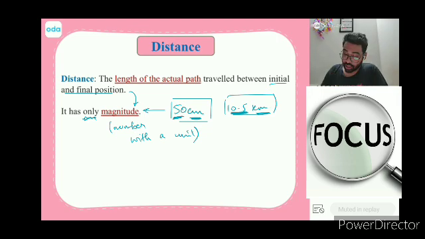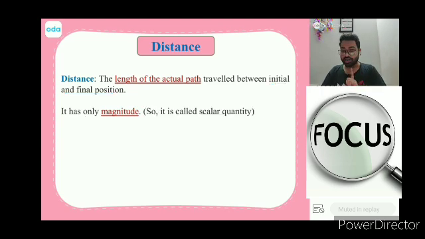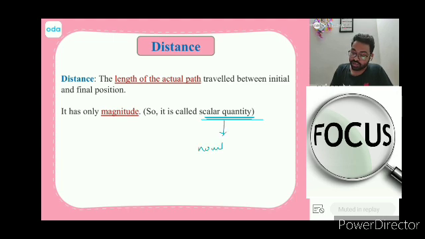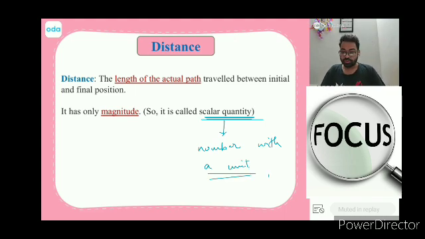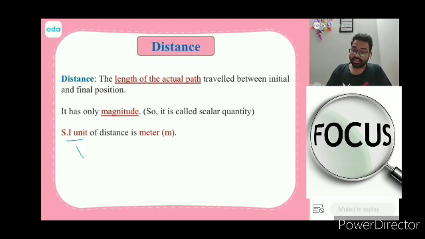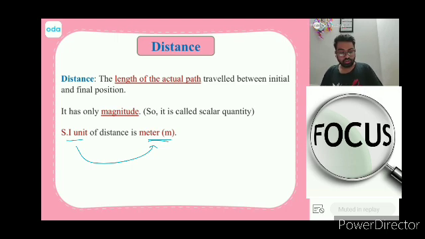And whichever quantity has only magnitude is called a scalar quantity. A scalar quantity means you are given a number with a unit. And the SI unit of distance is meter. So does everybody comprehend? Can I get a one that yes, sir, we do understand? If you have understood, press a one. I think we are running a little late, so let's speed things up a bit.